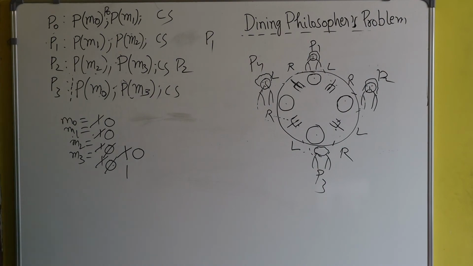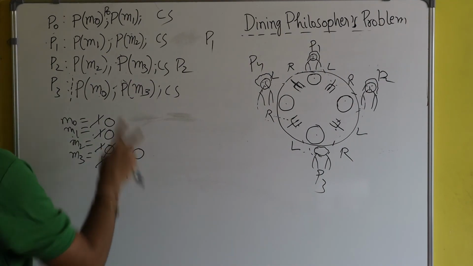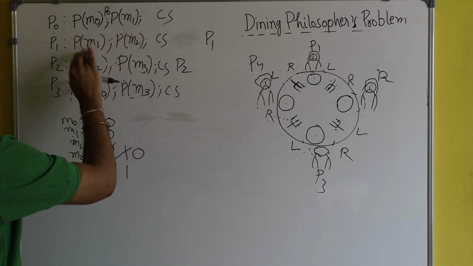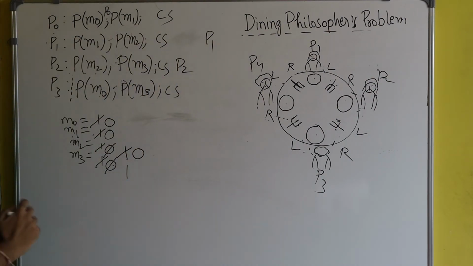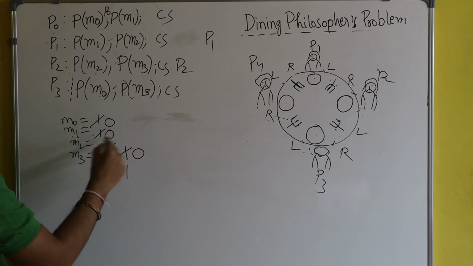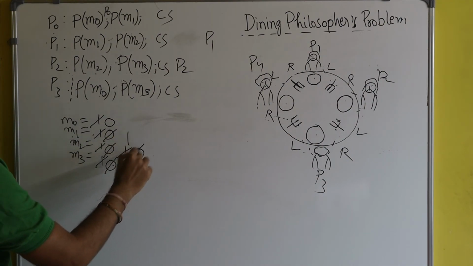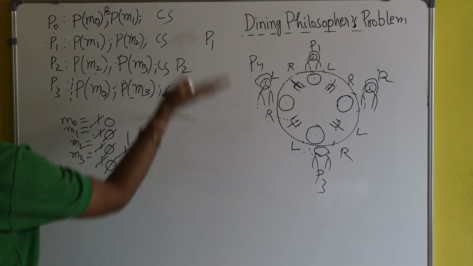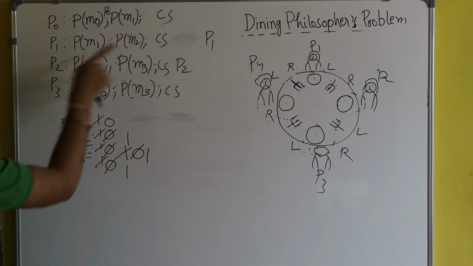Now process P1 is inside the critical section and its task is over. So it will leave the resources M1 and M2 so that they can be used by the other processes. It will give signal to M1 and M2, so now M1 and M2 will become 1. Now they can be used by the other processes. Now suppose the CPU is given back to process P0.